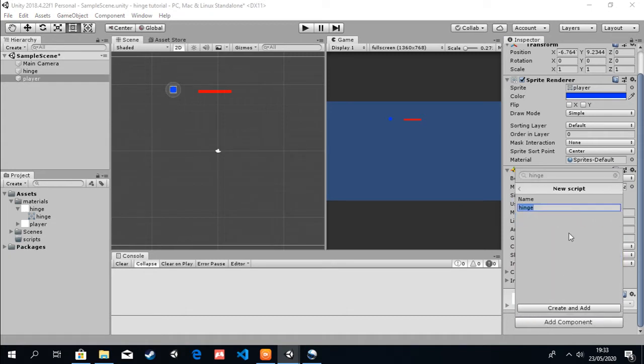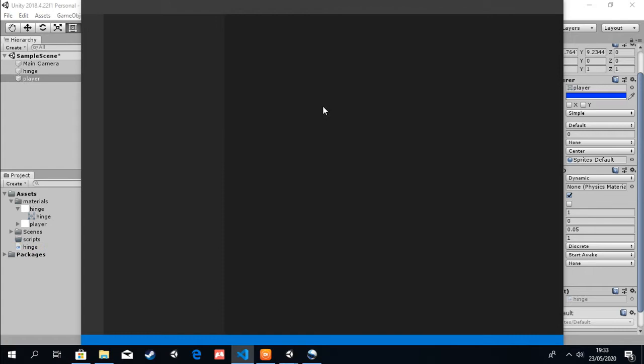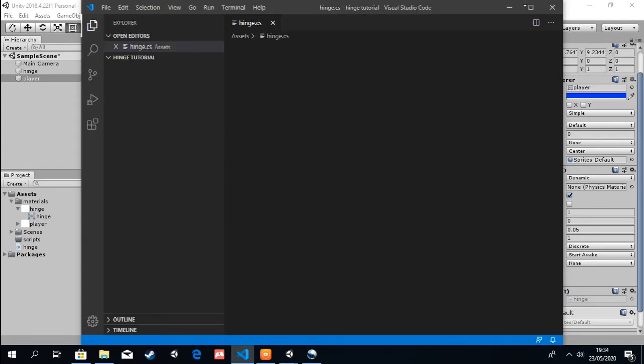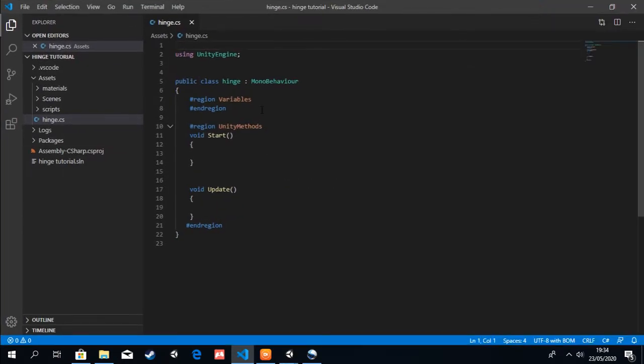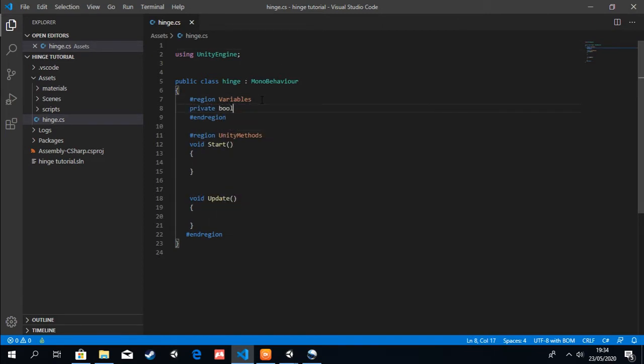I'm going to create a new C# script and wait for it to compile a little bit. Yep, that's done. So we're going to open it up in Visual Studio. We're going to create a private bool known as grappling. I don't know if I've spelled it correctly, but okay.